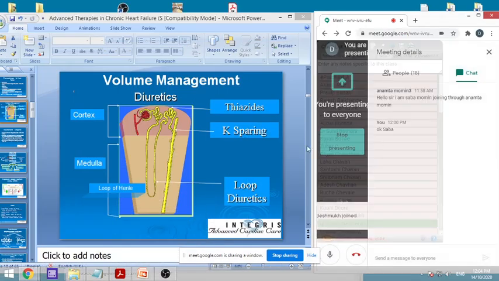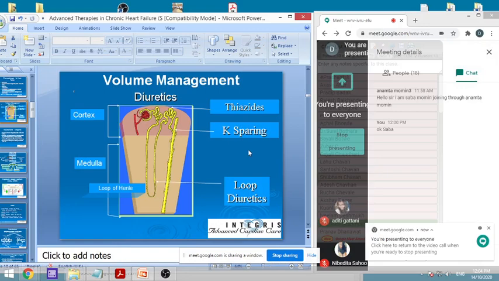Then there are others, we have seen them as potassium sparing, for example spironolactone, which acts as an aldosterone inhibitor, and that will act on the cortical area, that is the last one, the distal convoluted tubule or collecting ducts. This is called the loop of Henle.